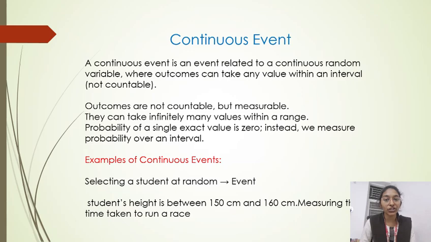Examples of continuous event. Selecting a student at random, the event is the student's height is between 150 centimeters and 160 centimeters. This is a continuous event. This is about continuous event.